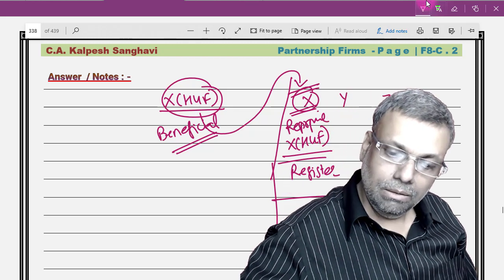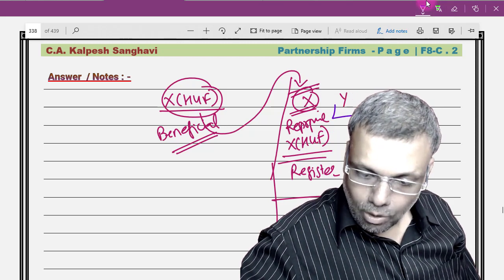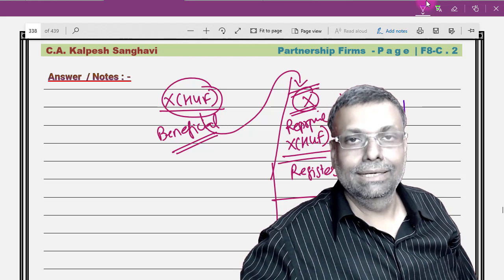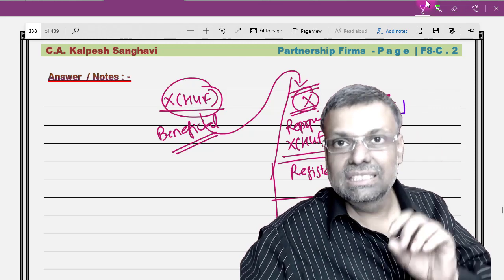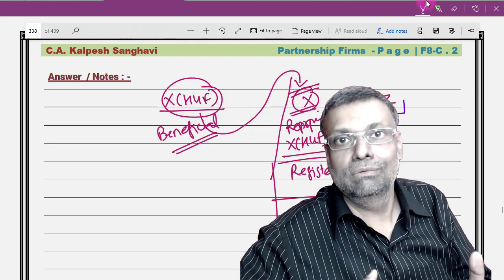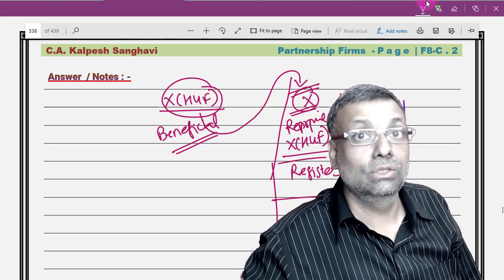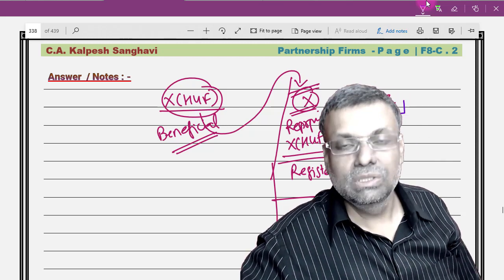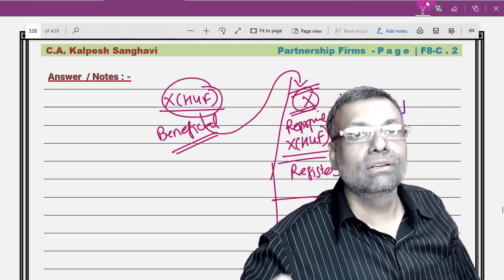Now, under the partnership law and under the other provisions as such, Mr. Y and Z are having the contractual obligations or the relations with Mr. X. That means if supposing there is any dispute in the partnership firm, you have to just understand like that. If there are any disputes in future, then Mr. X will be responsible to Y and Z, not ex-HUF, because the registered partner is Mr. X. So when it comes to Mr. X, he has a different role to play when it comes to the partnership firm.